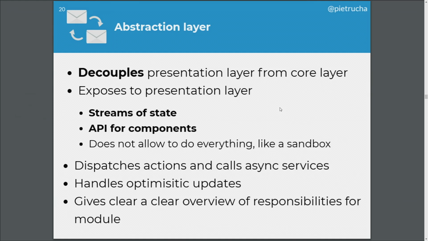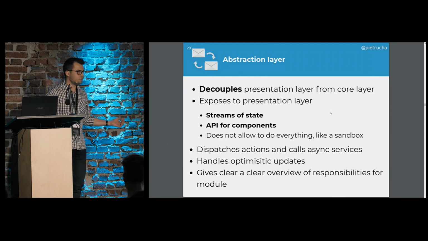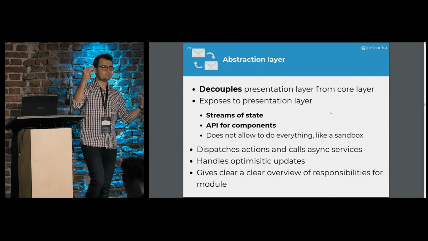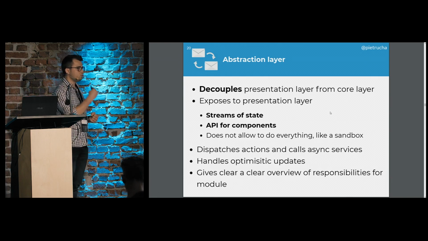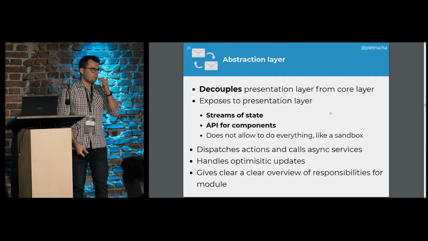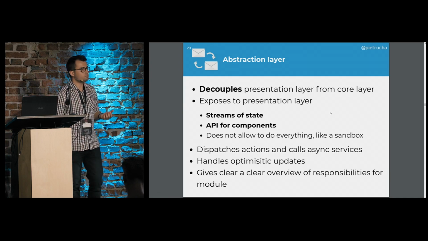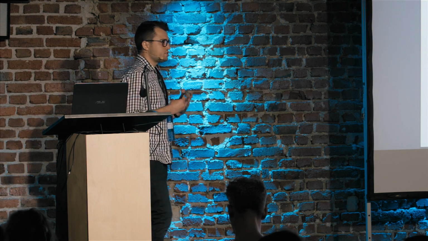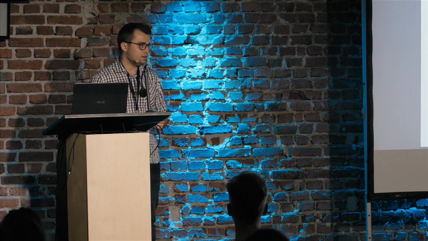That's why I'm able to, let's say, isolate from the given implementation of the store. If I'm using NgRx or Redux, or maybe I'm using Firebase, because that's the thing. I'm isolating the components from the given store or state management I'm using in my application. They would be completely separate because of this facade or abstraction layer. Because someday I might make a decision that I don't need a store anymore, I would like to move to Firebase. Or maybe I have not been using a store from day one, I was using only behavior subjects that model the state in a slightly different way, but achieving the same goal.